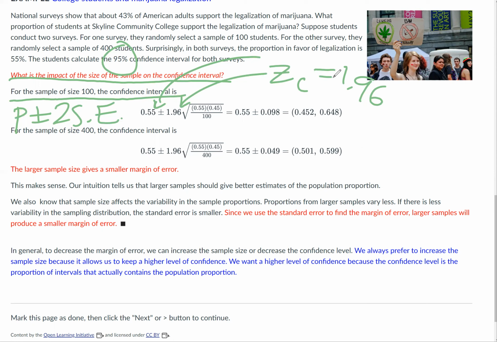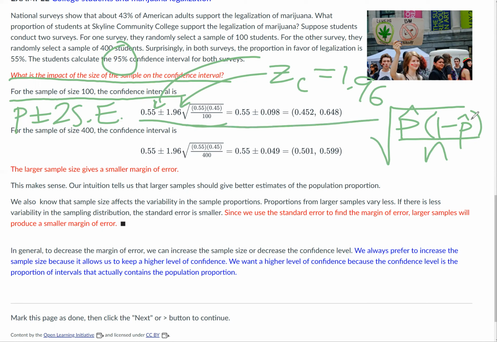And then times our favorite formula in the whole world, the standard error formula, square root of p, in this case p hat, because we don't know p, times 1 minus p hat, the sample proportion, all over n, the sample size. So in the first one, there were 100 students, so you see 100 in the denominator. But once we calculate it for 400 students, it's the same calculation because we still want 95% confidence. So it'll be the same z-score of 1.96.